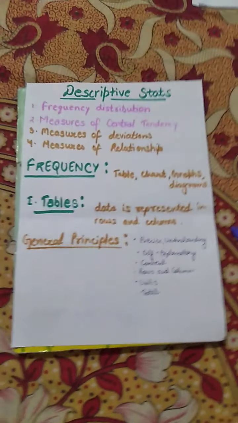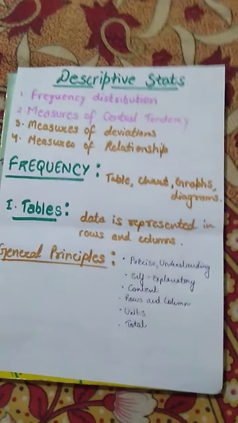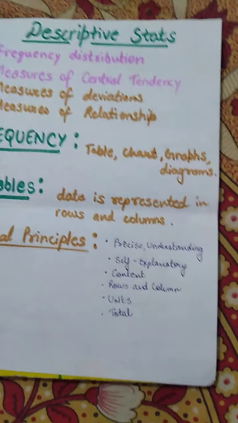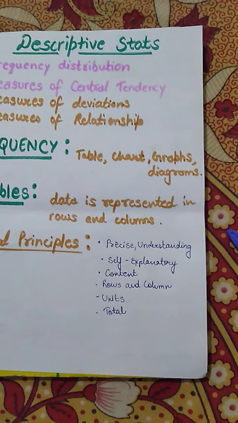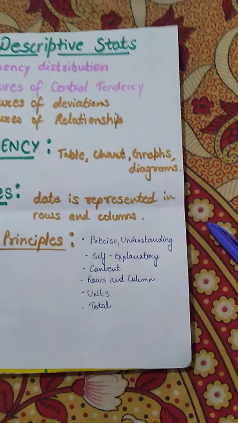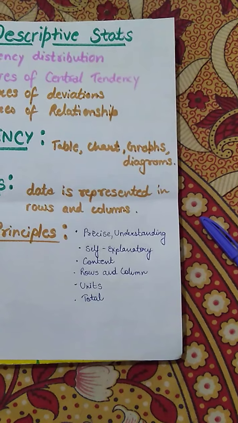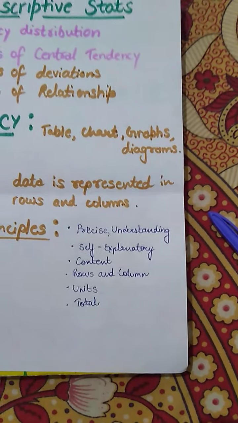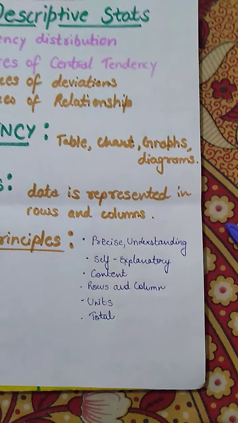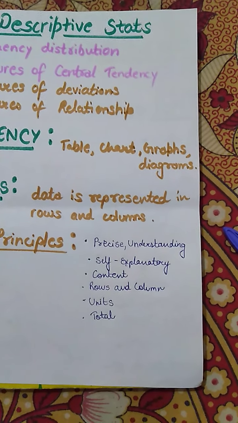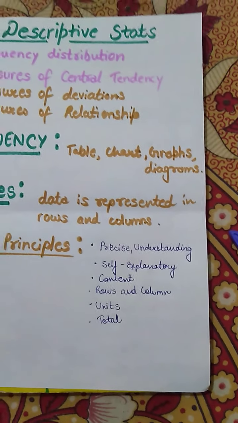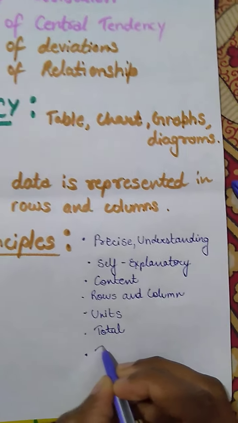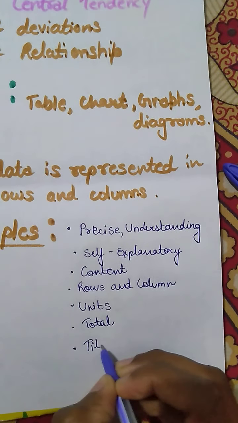So these are the general principles of table. It should be precise, understandable to all, it needs to be self-explanatory, the content should be clear and without confusion. The rows and columns should have data stated in a clear form. The units of measurement need to be mentioned there, and the total should be at the end of the rows and columns. And then one heading we have left is title.